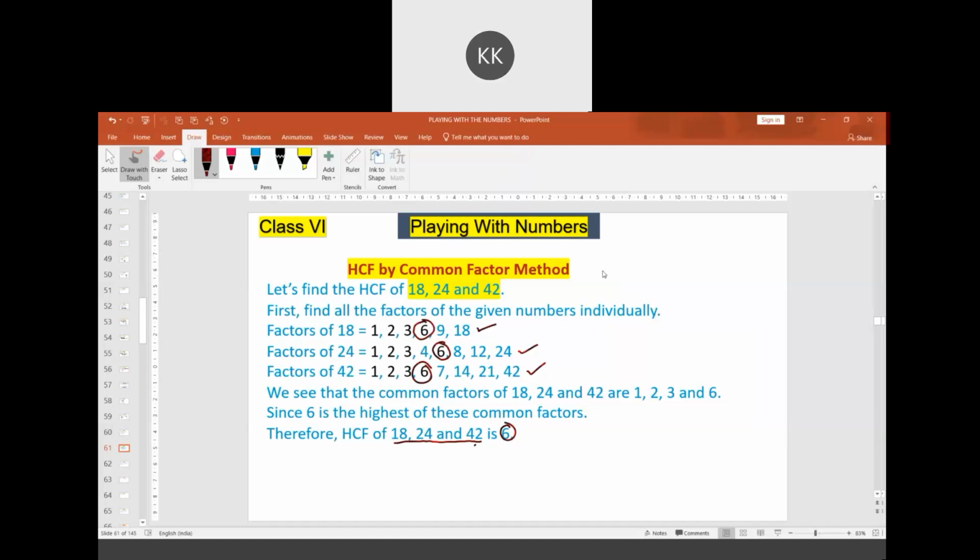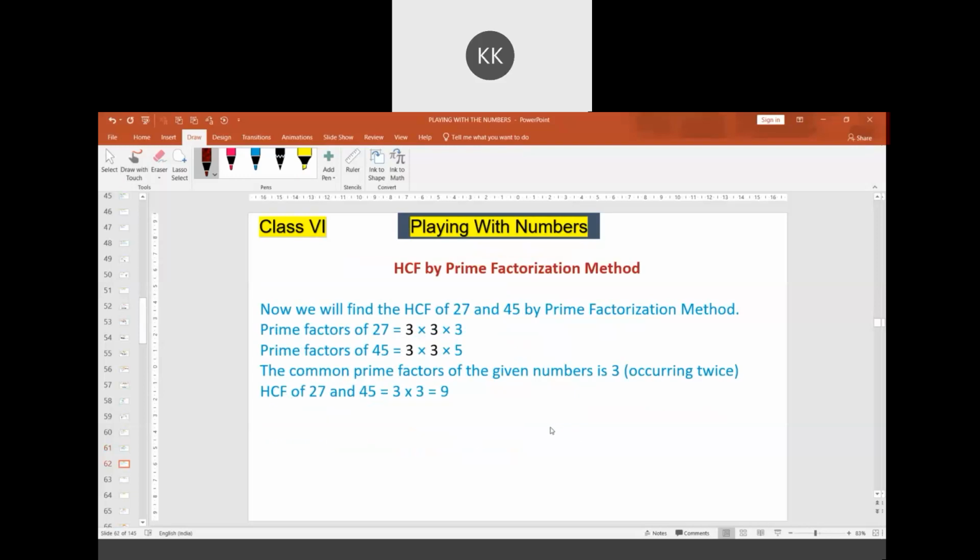I'll repeat. First, we need to find the factors of each of the numbers. Then we have to identify the common factors. Here the common factors are 1, 2, 3 and 6. Then we identify the highest common factor. This method is very easy.